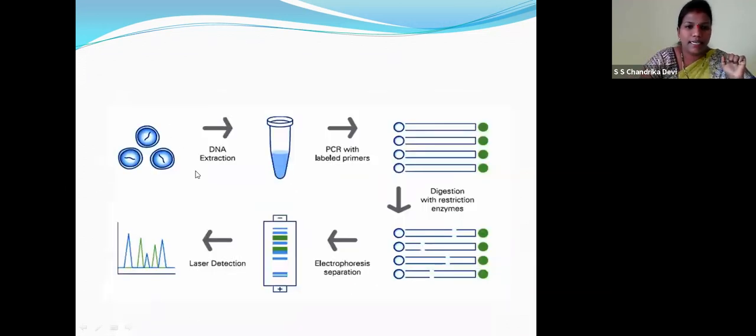So this is the DNA, children. DNA extraction is made, then polymerase chain reaction with labeled primers. Then digestion with restriction enzyme. Restriction endonucleases are biological scissors, molecular scissors. They will cut the DNA into random fragments. Then electrophoresis separation and laser detection. Children, don't worry, we will deal with the steps in this chapter in detail.